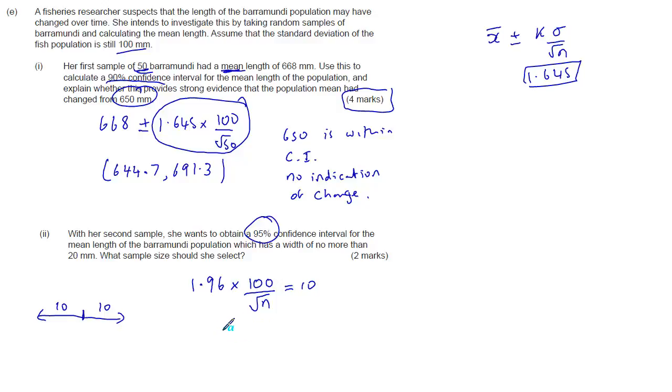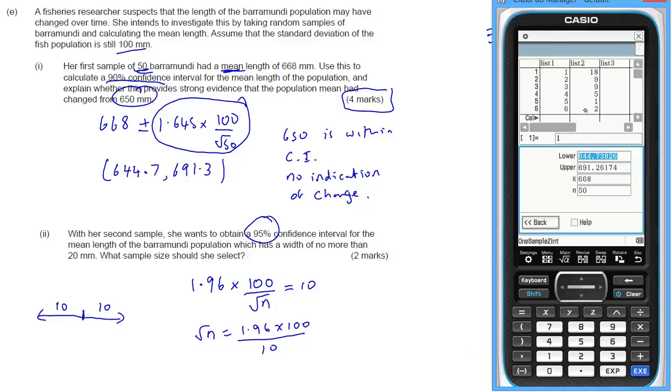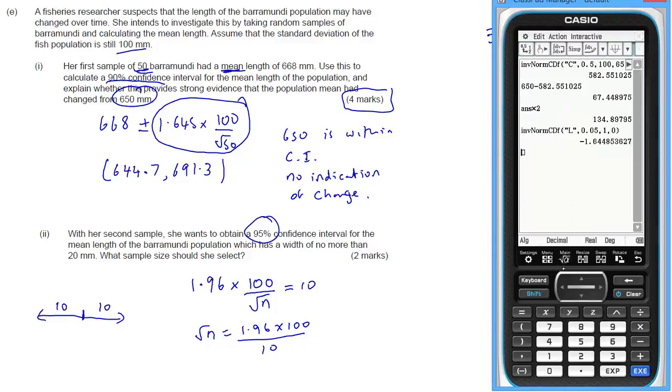So what do we get? Take the root n up here and bring the 10 under. So root n is going to be 1.96 times 100 divided by 10. So we'll calculate that. Let's go back to main.